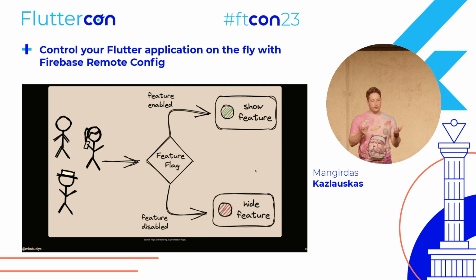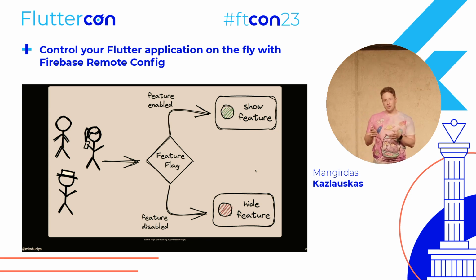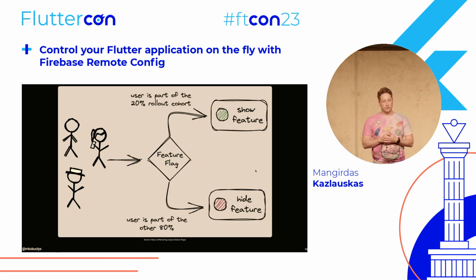So this is feature flags in a nutshell, I would say. But the problem with the basic feature flags is that it either enables a feature flag for everyone or disables it for everyone. So usually a better practice is to use non-binary feature flags. Apparently that's a concept, where you could enable a feature flag only for a particular group of your users. Like you start with enabling this flag for 20% of users.